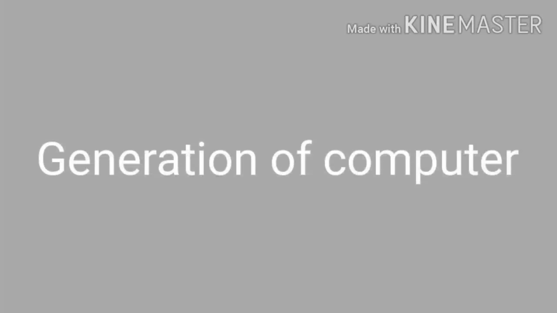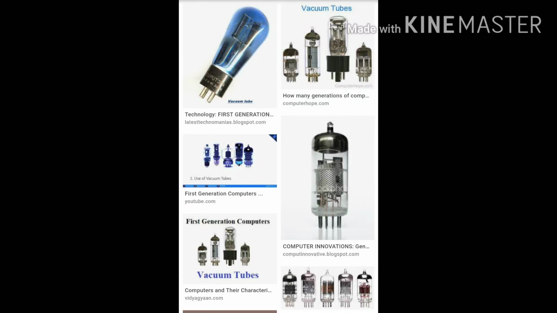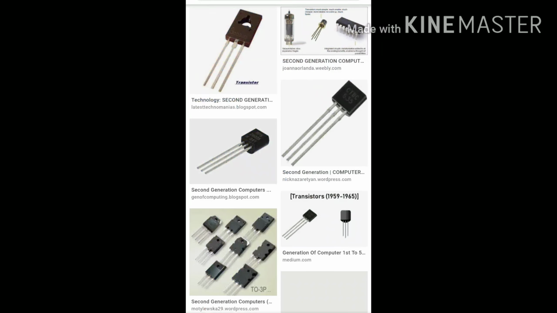Now let us revise the generations of computers that we discussed in the last class. First generation computers used vacuum tubes. They were very large in size because in one computer thousands of vacuum tubes had to be used. They produced a lot of heat.